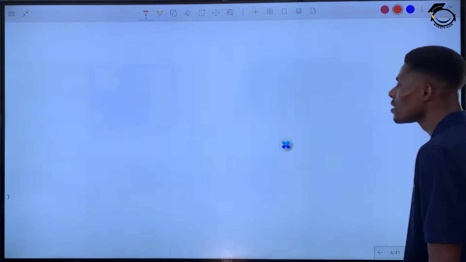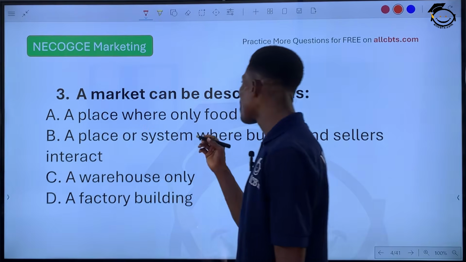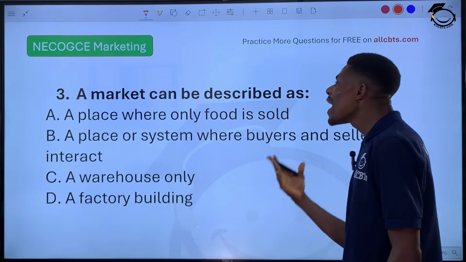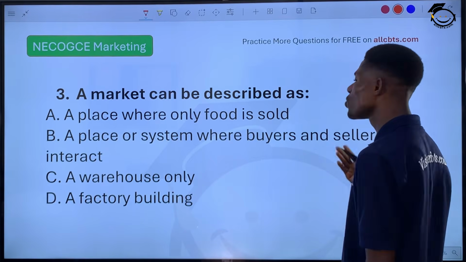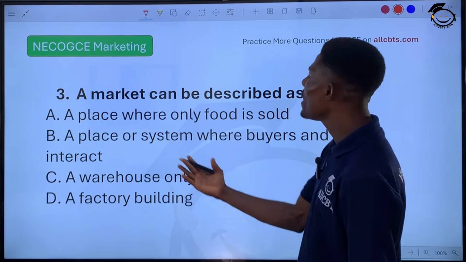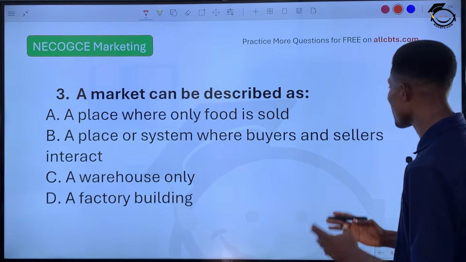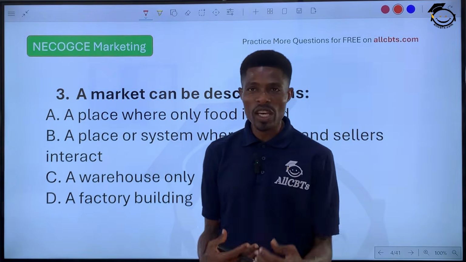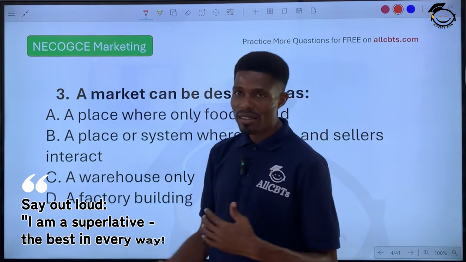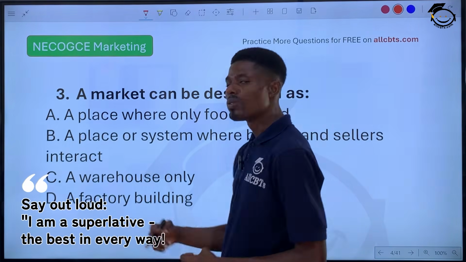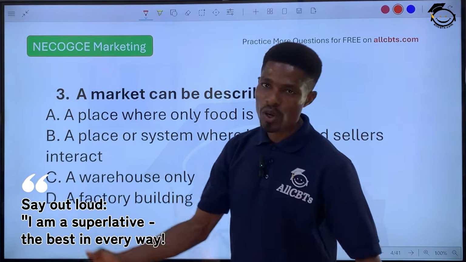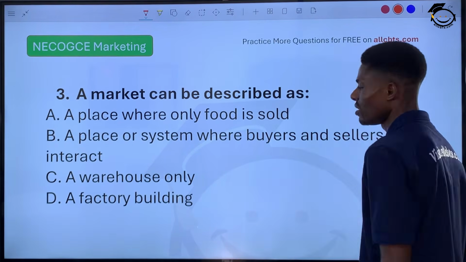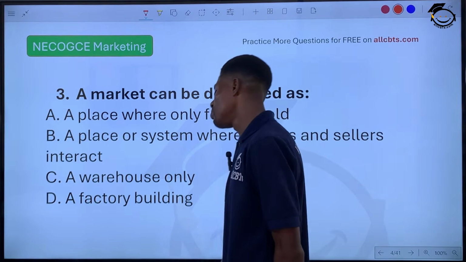Let's go to question 3. A market can be described as dash. A, where only food is sold. B, a place or system where buyers and sellers interact, where they communicate. They share their needs and also review the products that can meet those needs. C, a warehouse only. A factory building.